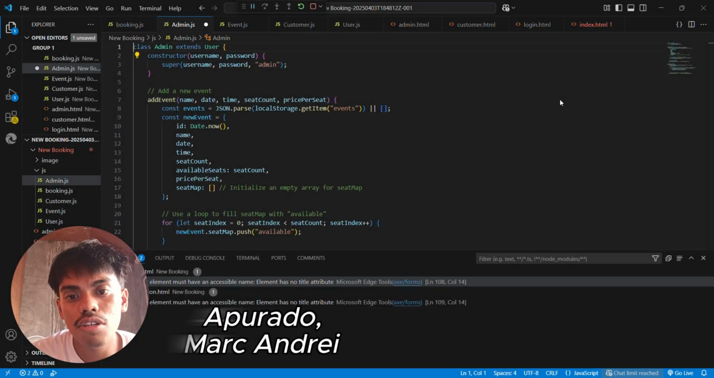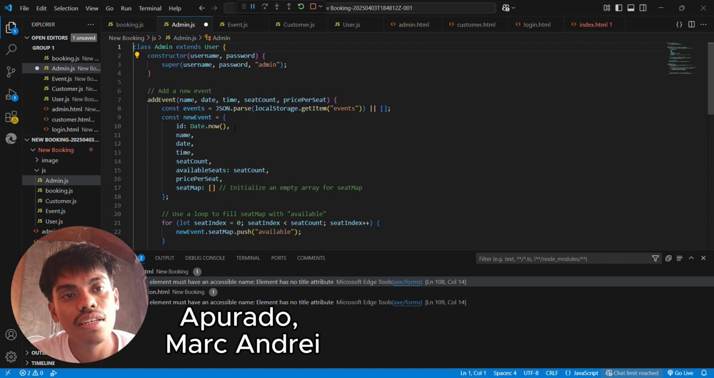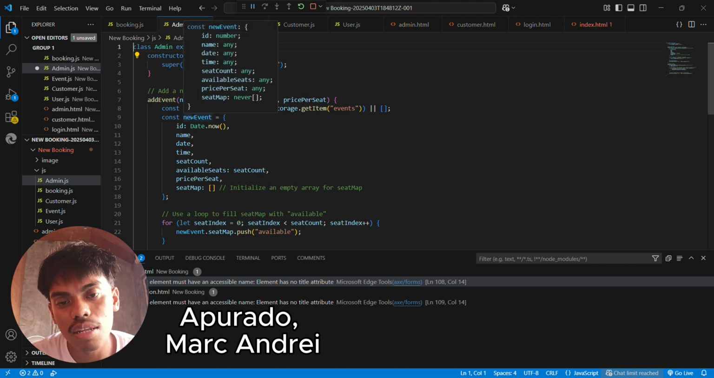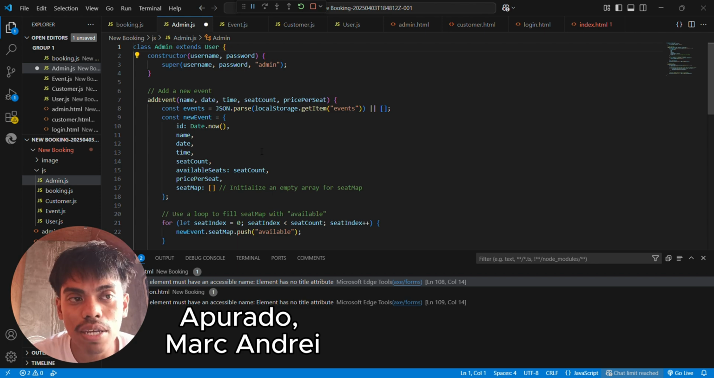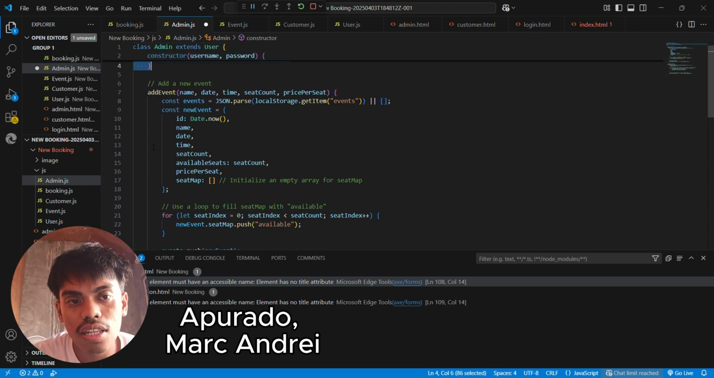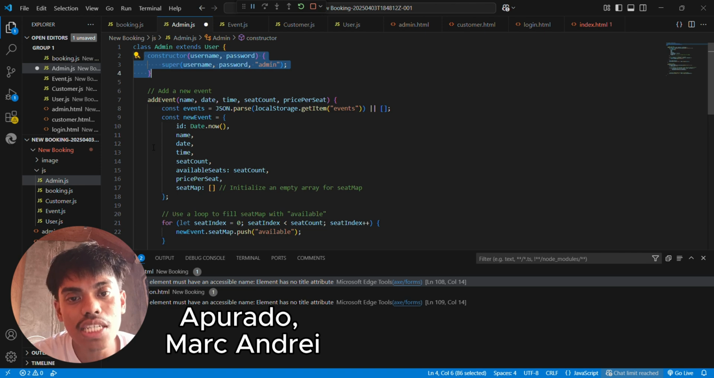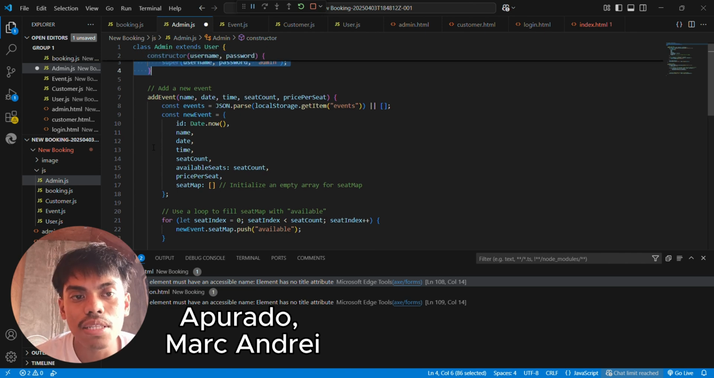Now, I'm here in front of you to explain the admin class of our project. The admin class extends the user class and provides functionality for managing events. It allows the admin to add and delete events, interacting with the data stored in the local storage. The constructor of this class initializes a new admin with username, password, and a role of admin.